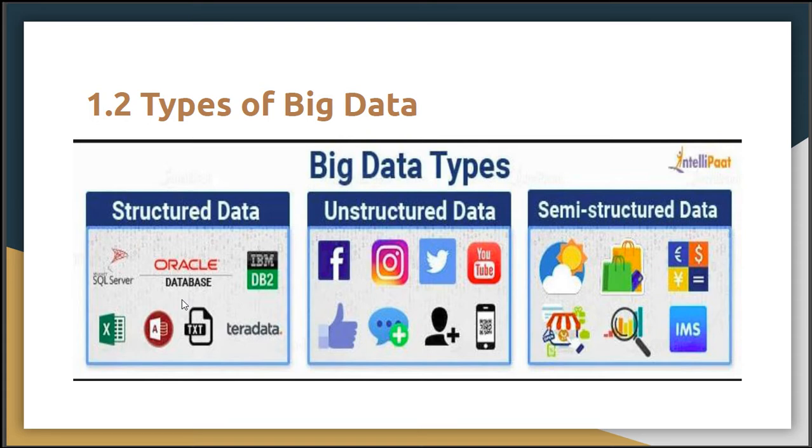In big data, there is one more type, that is unstructured data. If you are observing applications like Facebook, Instagram, Twitter, YouTube, all of these take into consideration unstructured data. Now, what is the meaning of unstructured data here? Let us take an example. Consider there is a Facebook post. The number of people who comment, like, and share on that post is formatted as unstructured data.